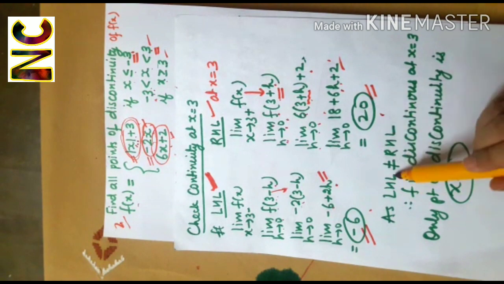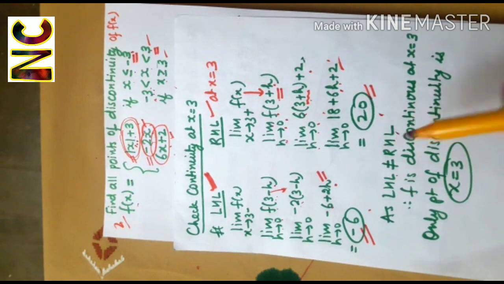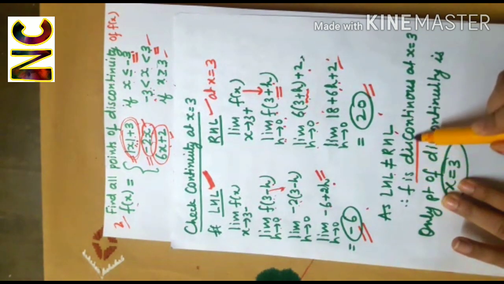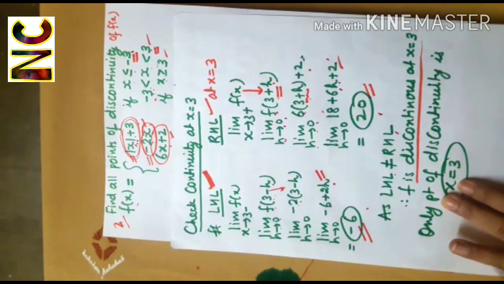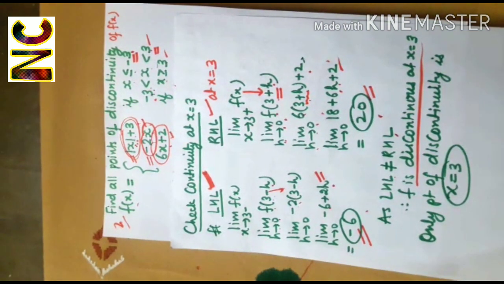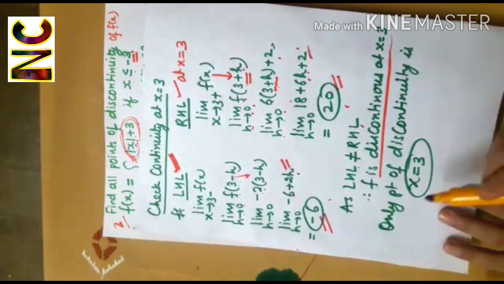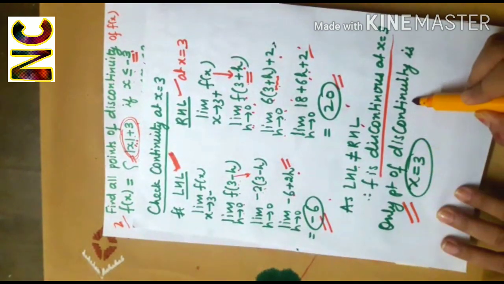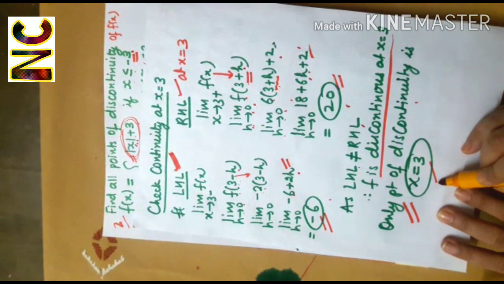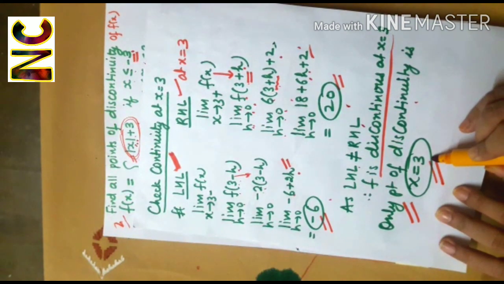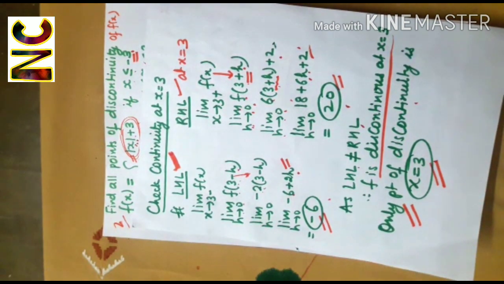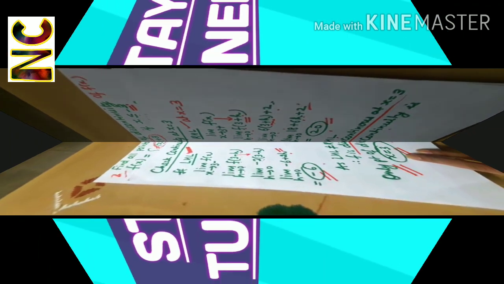So as left hand limit is not equal to right hand limit, therefore function is discontinuous at x equal to 3. So the only point of discontinuity is x equal to 3. That means except for 3, this function is continuous everywhere. So the only point of discontinuity is x equal to 3.